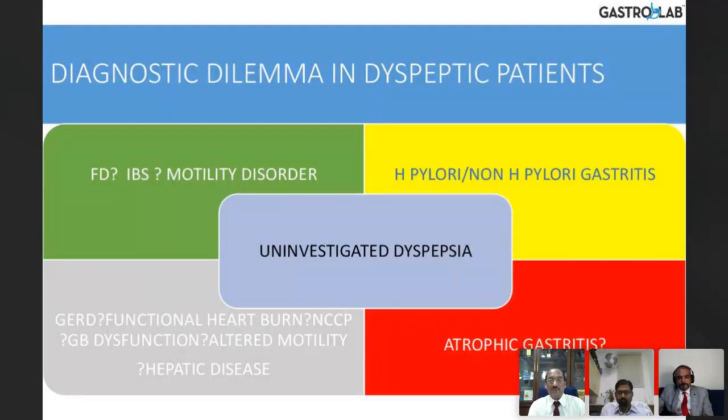Then there is H. pylori, which is freely supplied by our corporation water supply in India and probably in many third world countries. This can produce gastritis, because once H. pylori enters, it can stay in the system for 30 long years. It has been classified as a class 1 carcinogen by WHO. And then there is what is called non-H. pylori gastritis, which can happen for so many reasons, right from non-steroidal drugs to alcohol to smoking. And then you have atrophic gastritis, which is the major problem. This has been put into a red box because it can lead to malignancy, so we need to really bother about it.